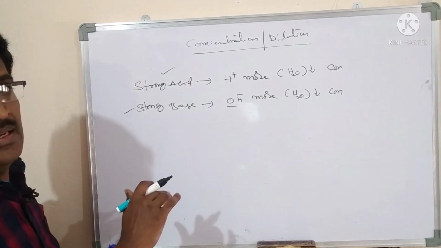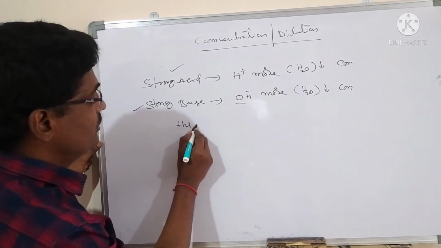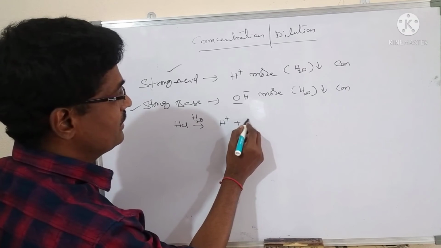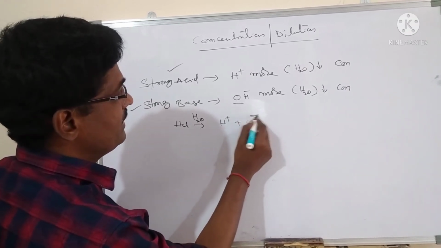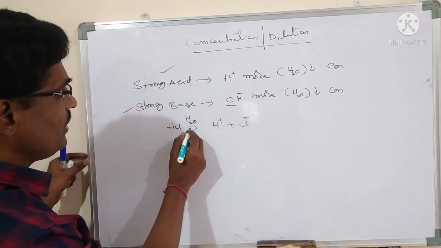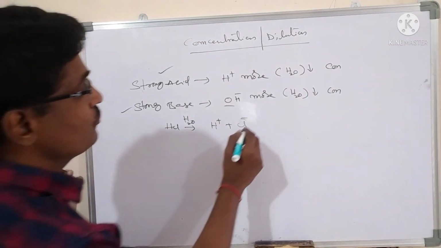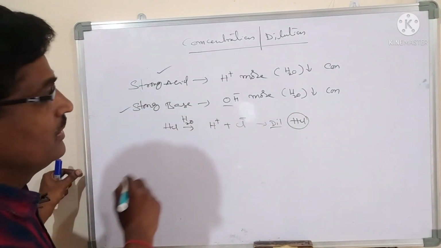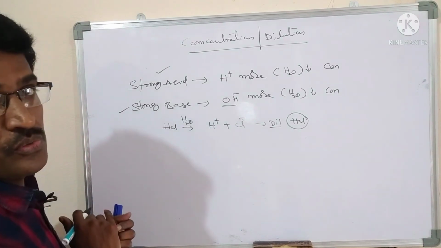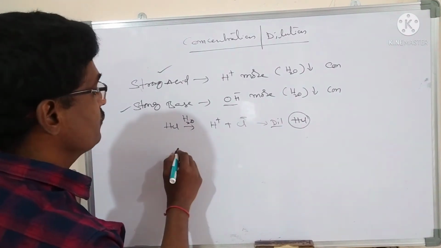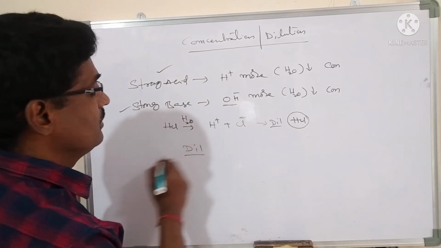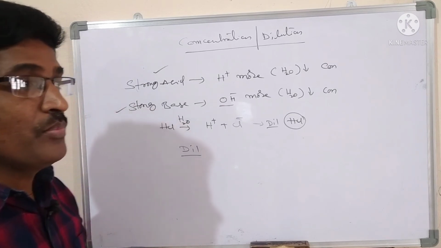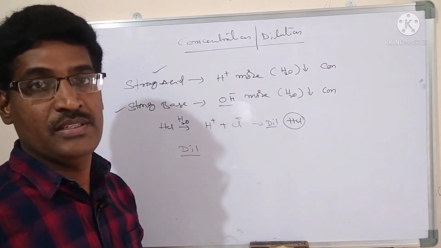Suppose HCl is added to water, what does it produce? H plus Cl minus. Now it contains more water, it becomes what? Dilute HCl. Suppose sodium hydroxide also contains more water, that becomes what? Dilute. Water particles are more in the acid, that is dilute. Less water particles are present, that is what? Concentrated.